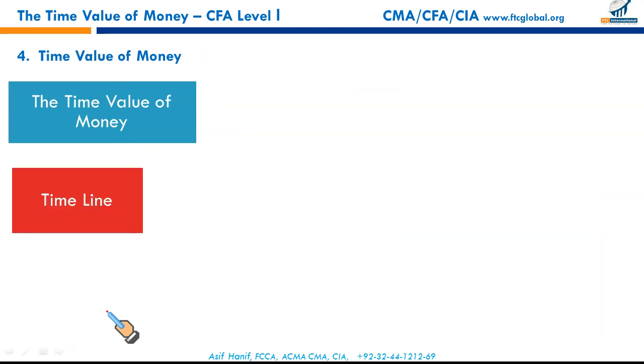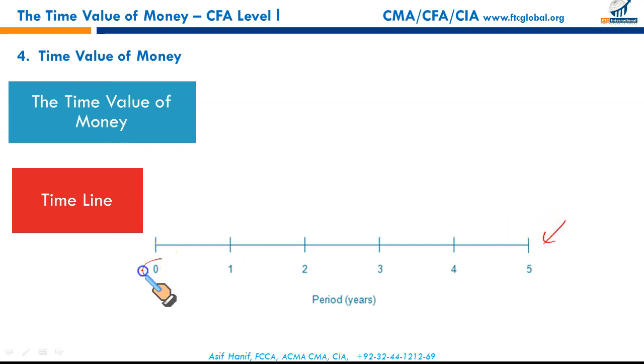All right, time value of money. Next idea within this learning outcome statement, time value of money. For this, you may have to draw the number line starting with 0. 0 represents now. This represents 1 year, 2, 3, 4, and 5. The time value of money is the concept that the money you have now is worth more than identical sums in the future. For example, if I have $10 to be received in the future or $10 now, I would prefer $10 now.